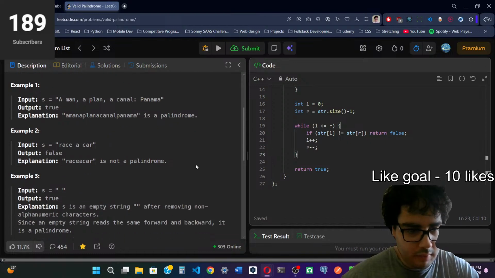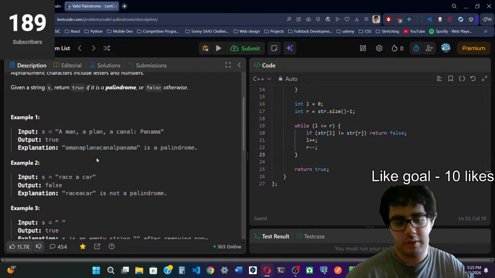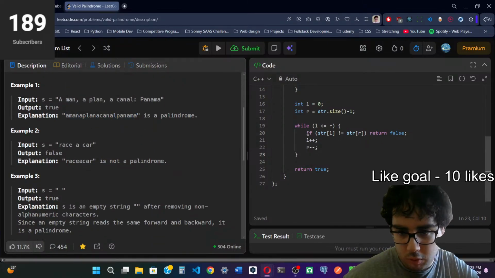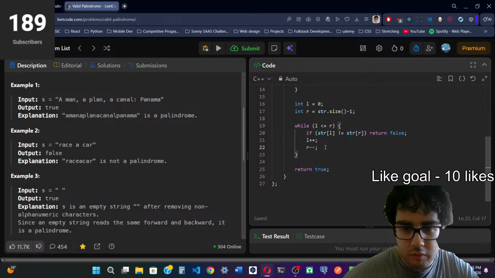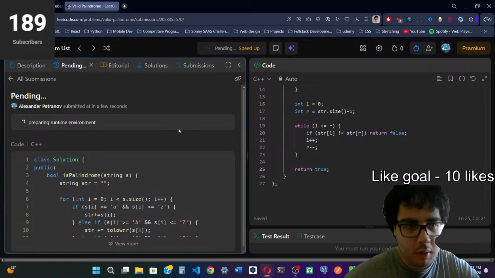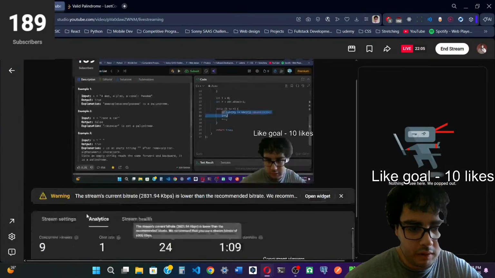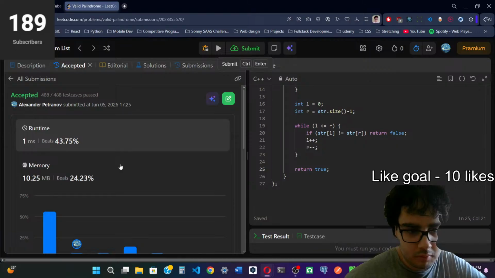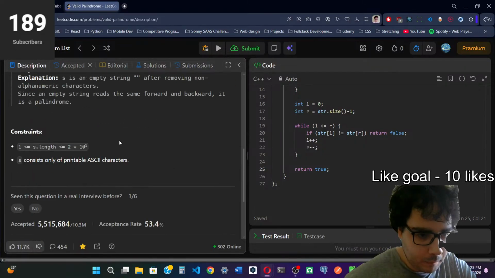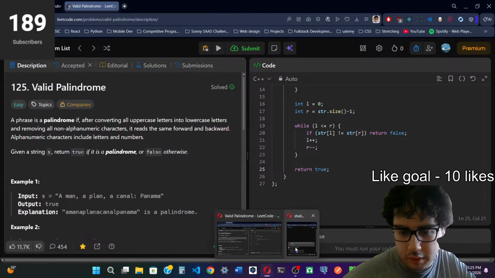Otherwise, in a case such as the first case, we're going to go through all of the characters from front to back without returning false, and in that case it's just left to return true. And I can submit this again. And it does pass. Alright, so that's it for that one.